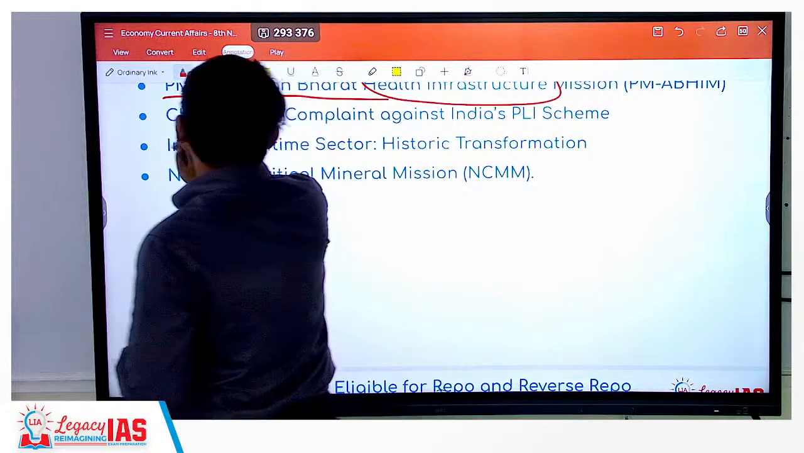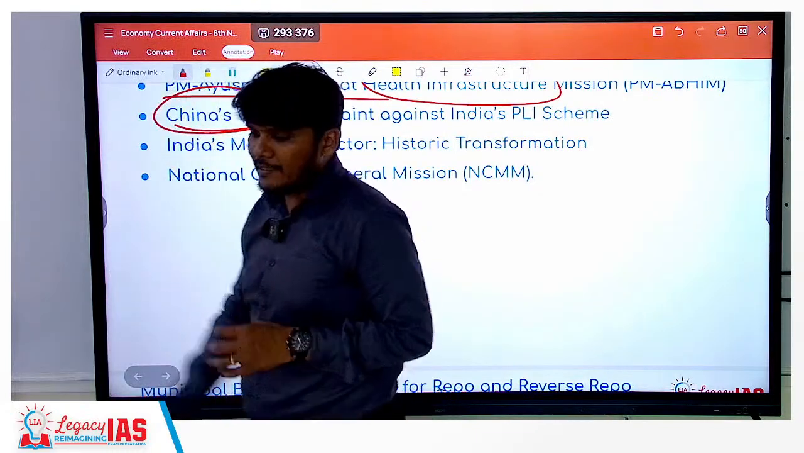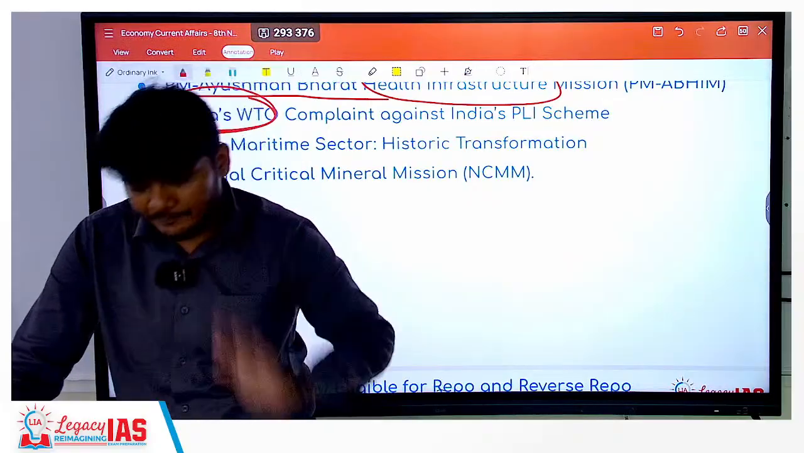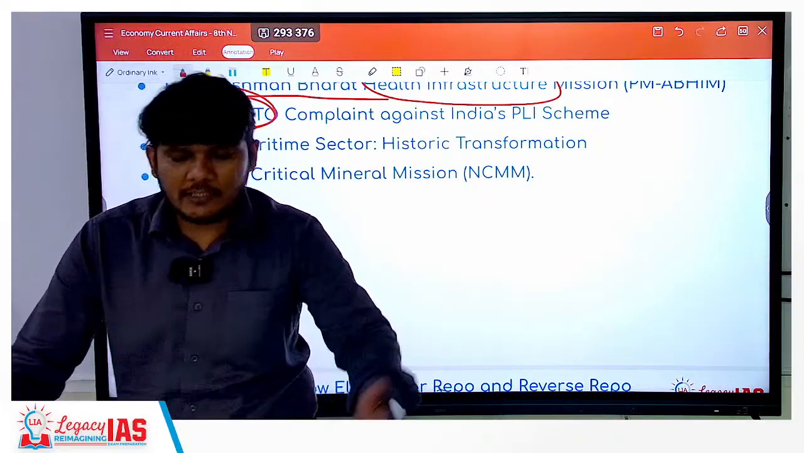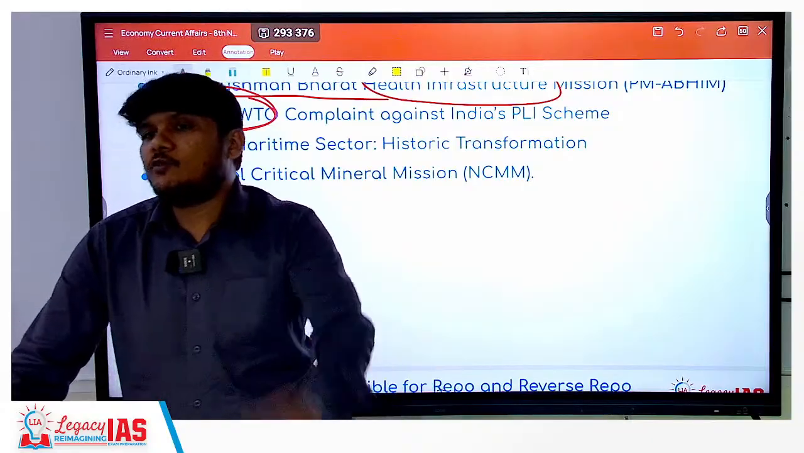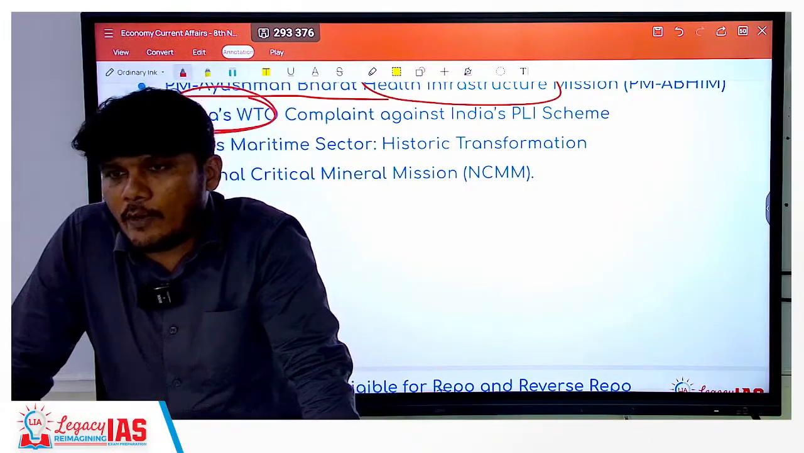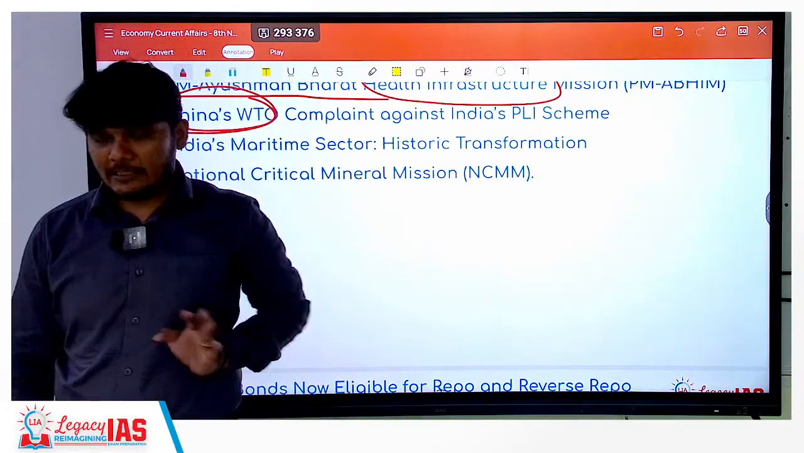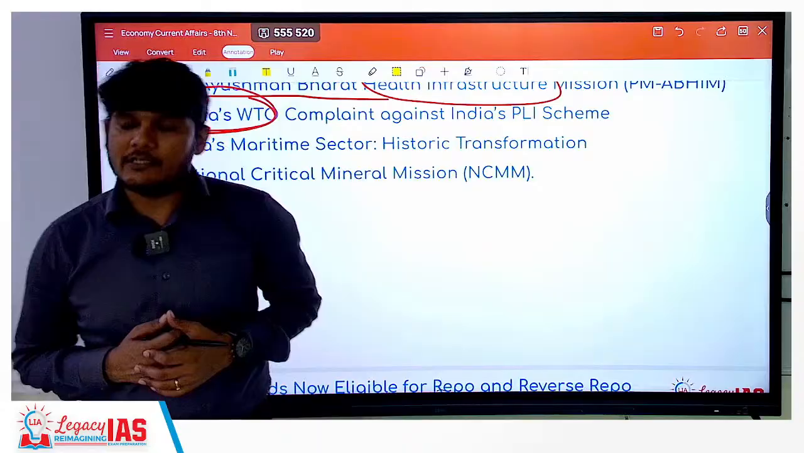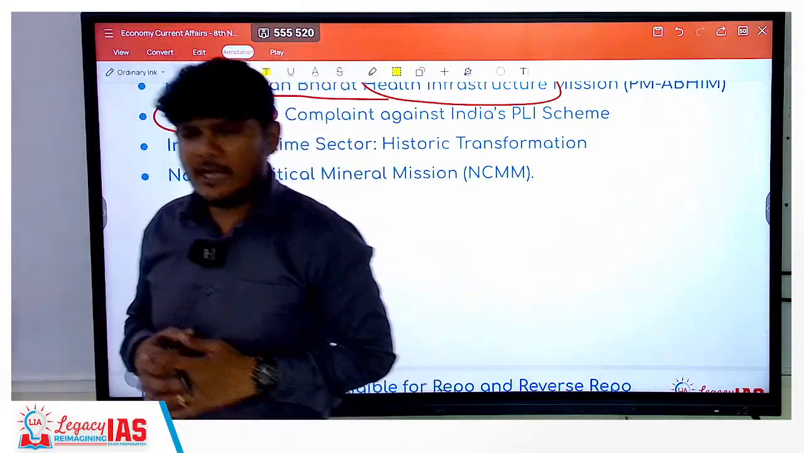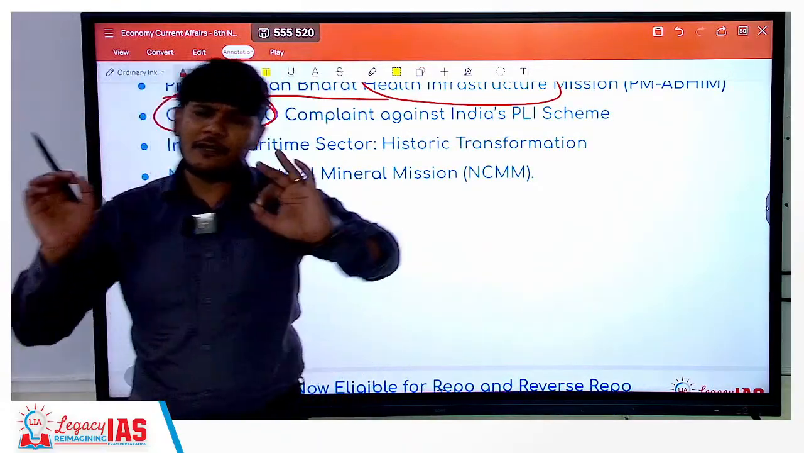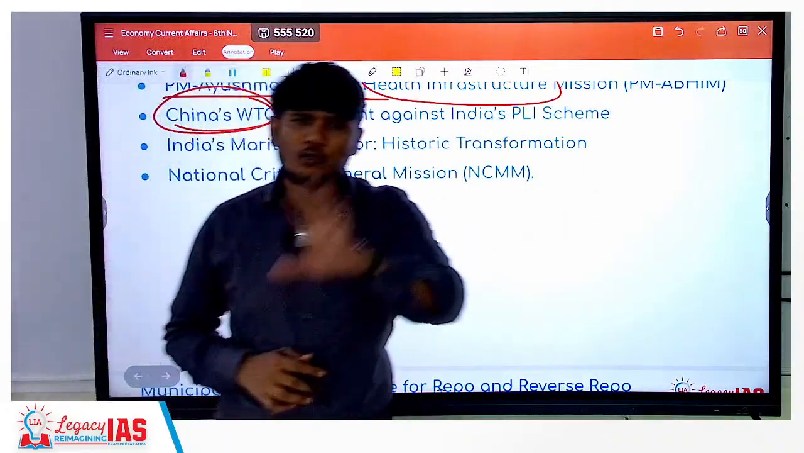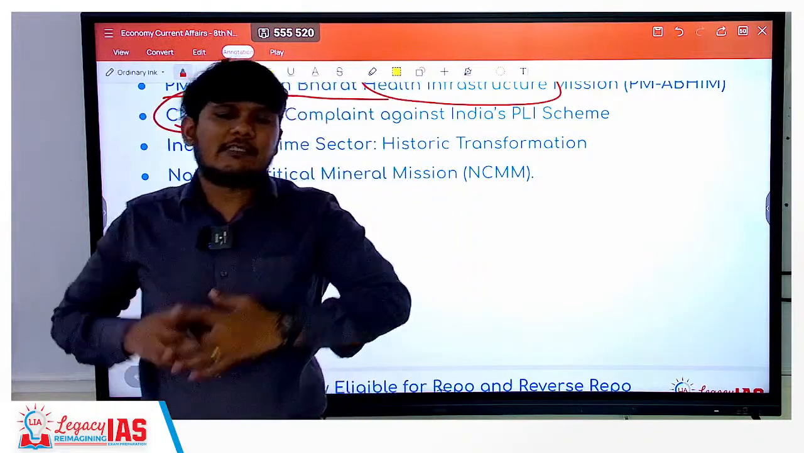Next is China's WTO complaint. What has happened here is China has complained against India. India provides subsidies, of course we all know that. There is one umbrella subsidy that India provides, which is known as the production linked incentive subsidy. Now this production linked incentive subsidy is an umbrella subsidy. Umbrella means it is provided for various sectors, for example the automobiles, the renewable energy, and so on and so forth. So in multiple sectors it is provided.